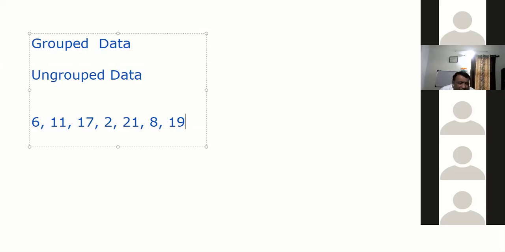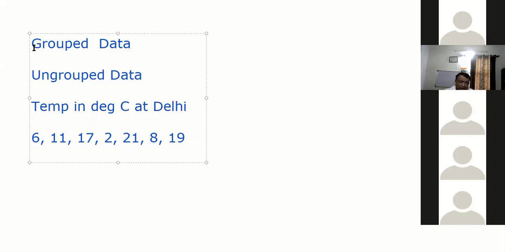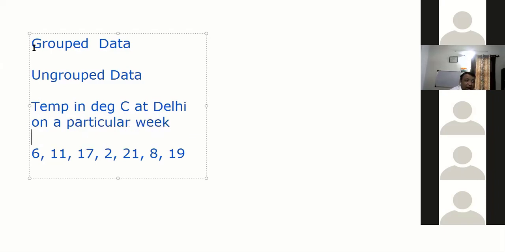It's randomly given, unorganized data. It is ungrouped data. I can say this is a temperature in degree centigrade somewhere, say Delhi, in a particular week. So this is which type of data? It's ungrouped data. You're not grouping anything here. There is no categorization.